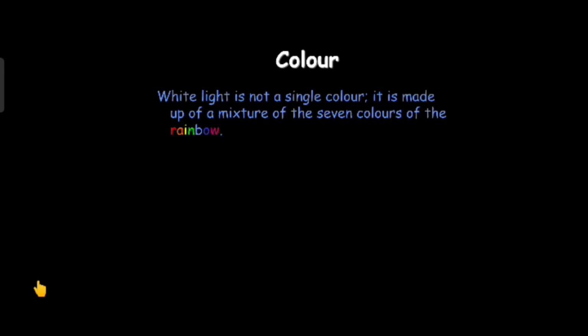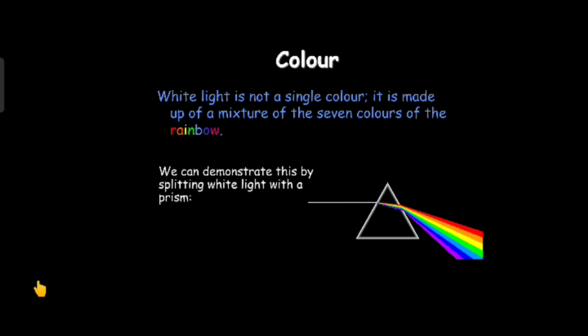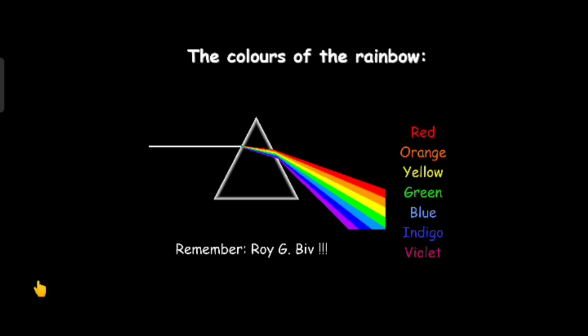Now let us see color. Here white light is not a single color. It is made up of a mixture of 7 colors of the rainbow. We can demonstrate this by splitting white light with a prism. This is how rainbows are formed, as sunlight is split up by raindrops. Now let us see the colors of rainbow. First one is red, and orange, yellow, green, blue, indigo and violet. These are the colors which are formed in a rainbow.